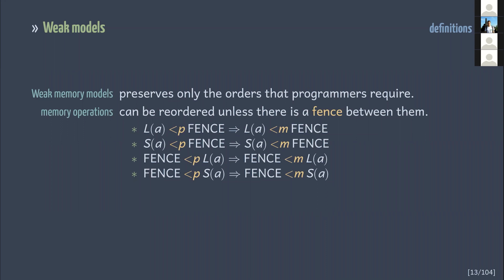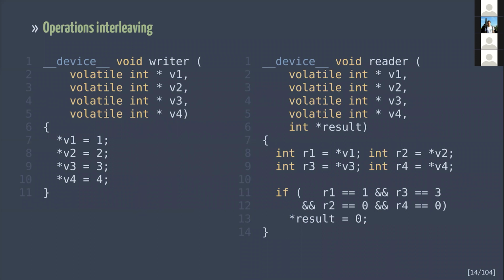On the slide, you can see a formal expression of what I've just said. If a memory operation is placed before a fence in program order, then it will be before the fence in memory order. If a fence is placed before a memory operation in program order, then it will be before this operation in memory order. No other ordering is guaranteed. To expose the memory model weakness, let's consider this example. A writer stores values to 4 variables. Other threads load these variables and check for load order violations.